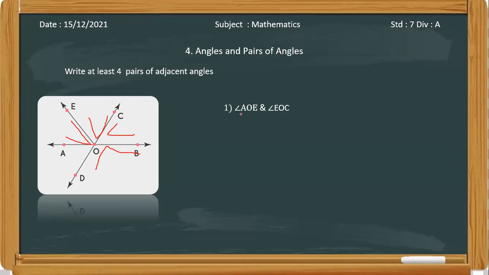Okay, so we will check. See, AOE and EOC, this one is right. The one with COB and EOC is also right. COB and BOD is also right. And one is remaining, right? Which one is remaining? Can anyone tell? Okay, Tanuja. AOD. I think Tanuja told that first, right? AOD and angle BOD. Okay, so you all know these adjacent angles now, and interior and exterior points.